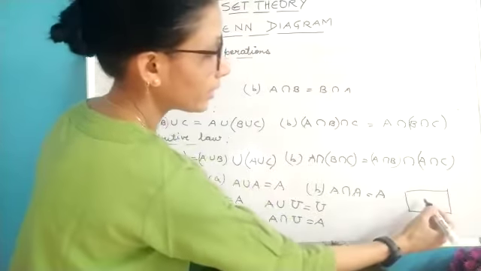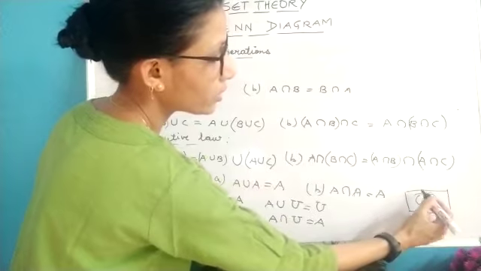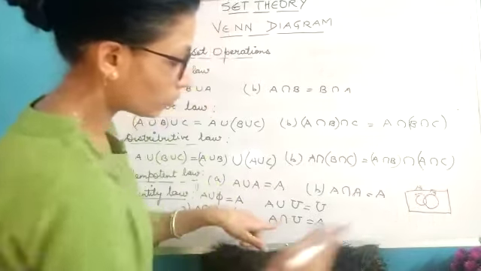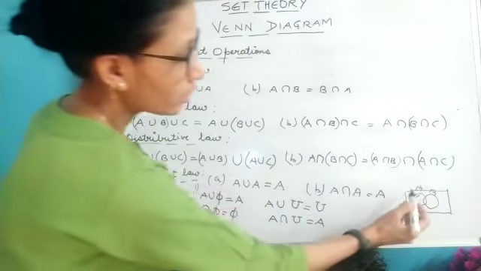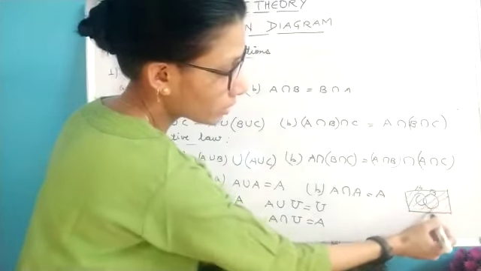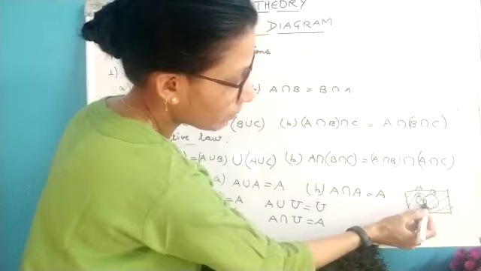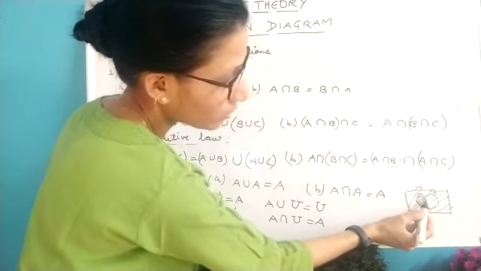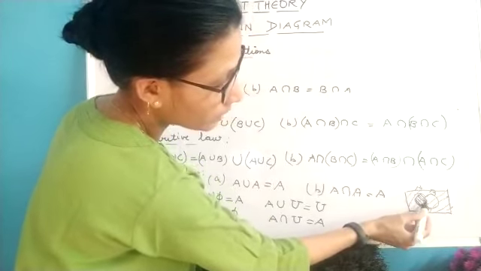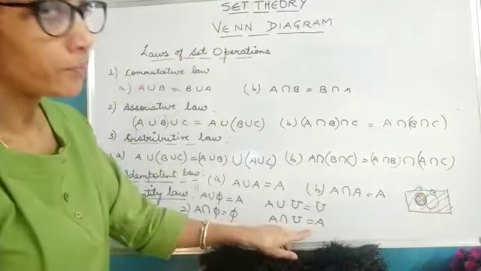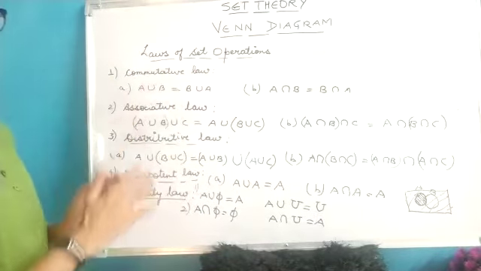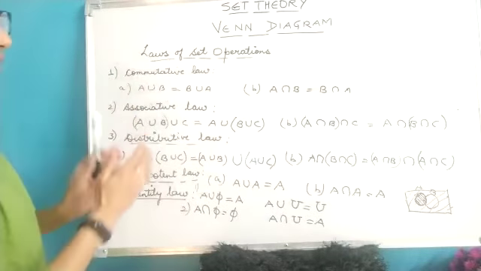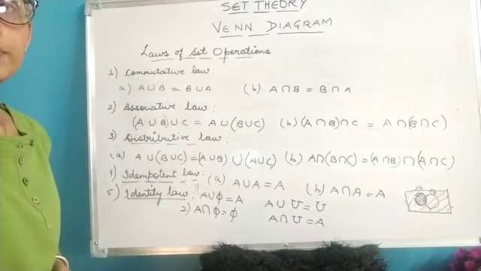You can see it by a Venn diagram. Say this is A, this is B, and if I want to find the common elements between A and universal, this complete region is universal and this is your A part. What I get as common is just A. So these are some of the laws under union and intersection which are satisfied. Have a look.